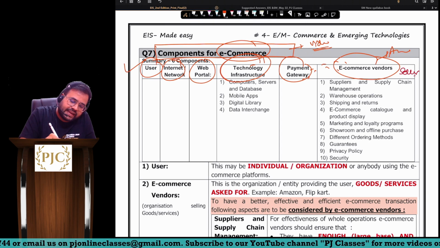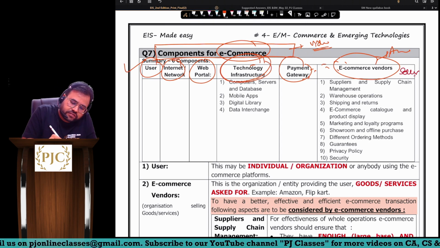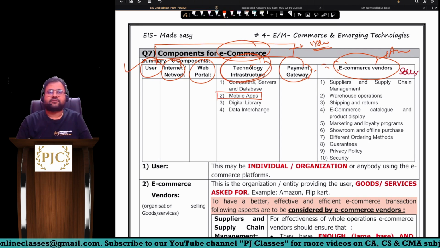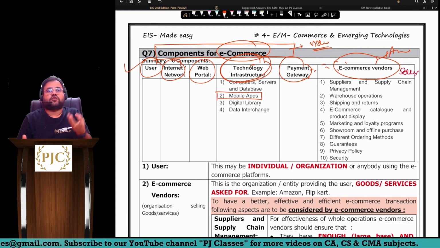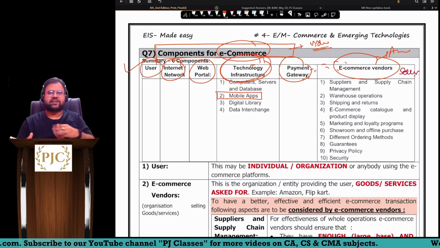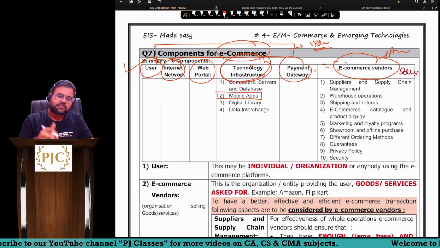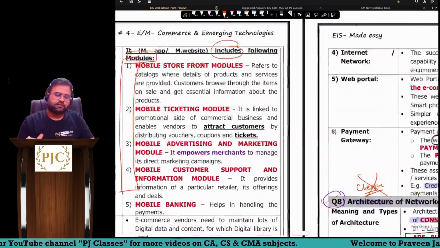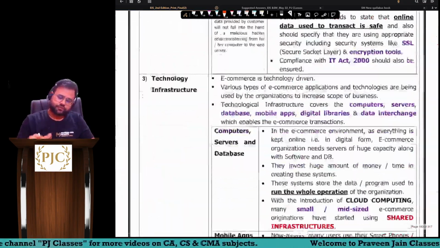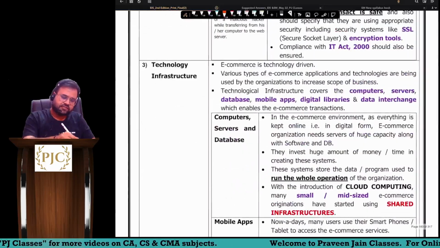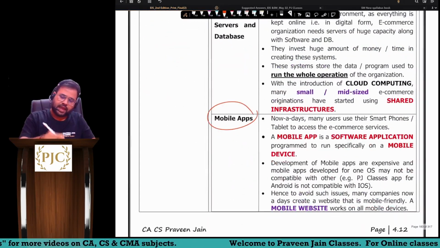Okay, sir, in technology infrastructure we are focusing on one part called what, sir? Mobile apps. Can I say nowadays we are able to do commerce activity on mobile apps also, that is mobile commerce we are talking about. In that mobile apps, what points do we have to take care of? So technology infrastructure mein, we are talking about mobile apps, sir.